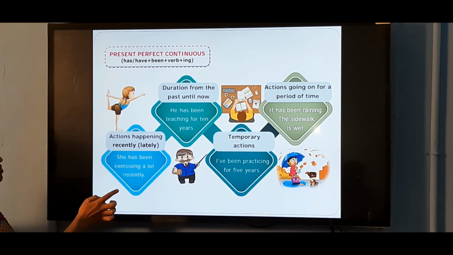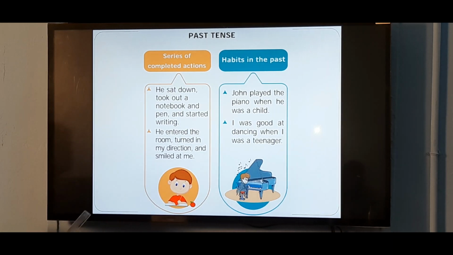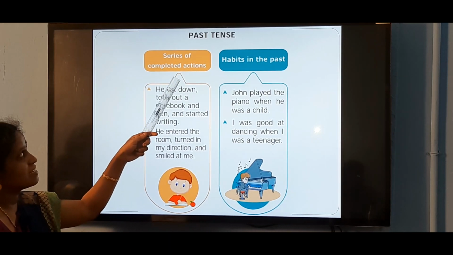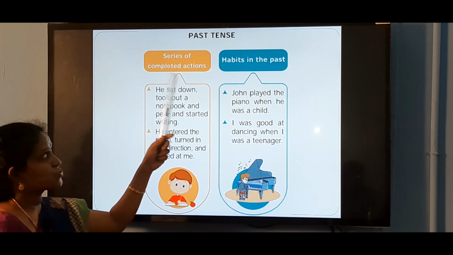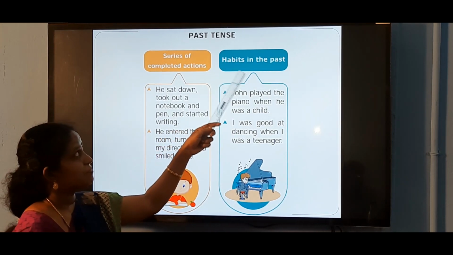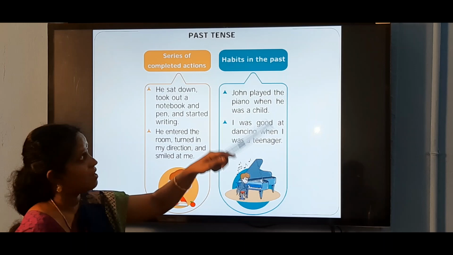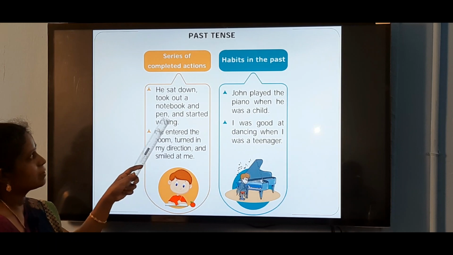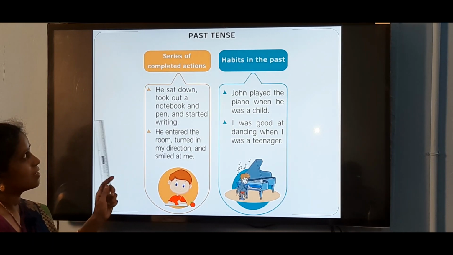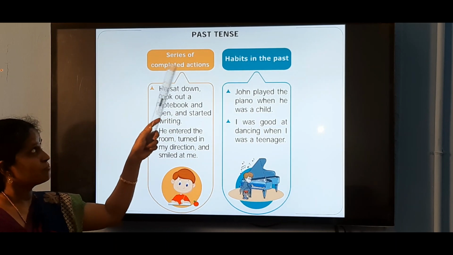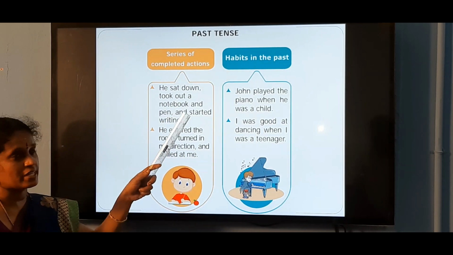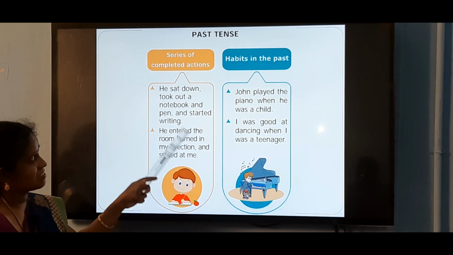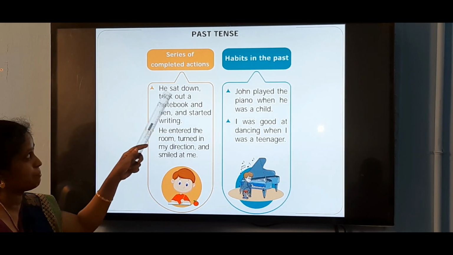Next, we are going to see simple past tense. Past tense means the action is completed. We use past tense for a series of completed actions, and to denote habits in the past time, not now. He sat down, took out a notebook and pen and started writing. Generally in stories, to write a story we use past tense. He sat down, many actions, they are completed actions, so we use simple past here.